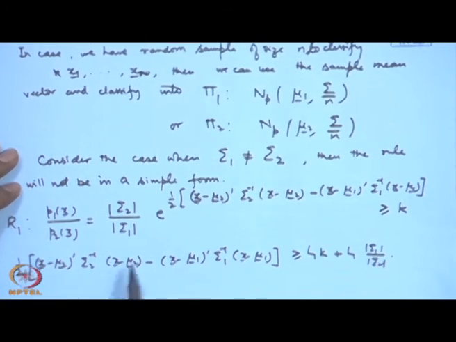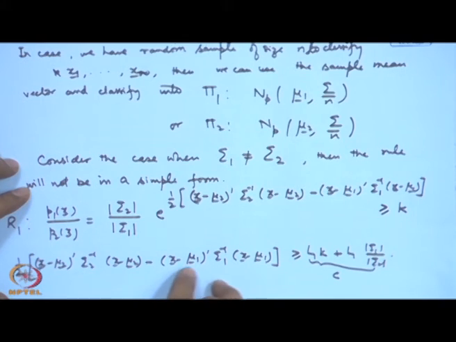So, one can look at various cases here, and so this is basically a known constant, let me put it C. So, the form is the same, but it is not simplified in that fashion as we had done in the previous case, because these two terms are actually separate because of different sigma 2 and sigma 1.